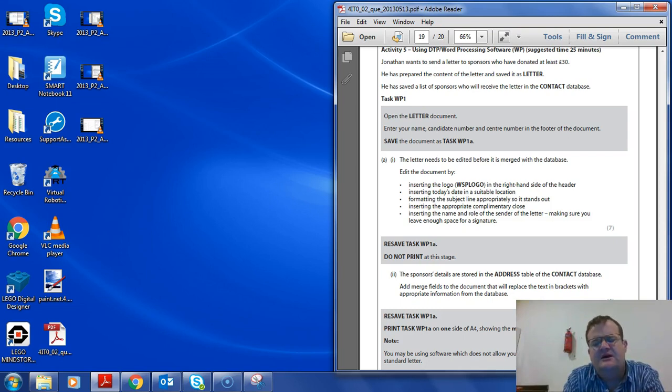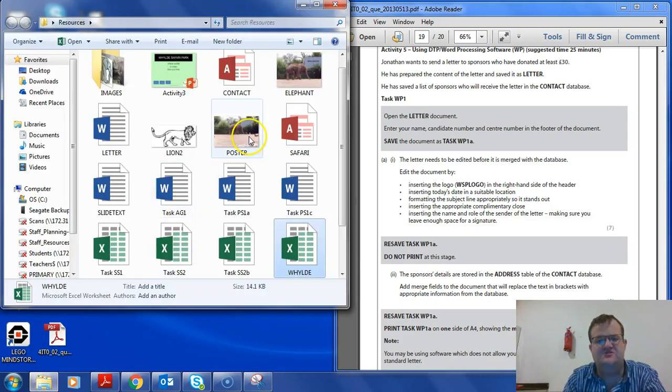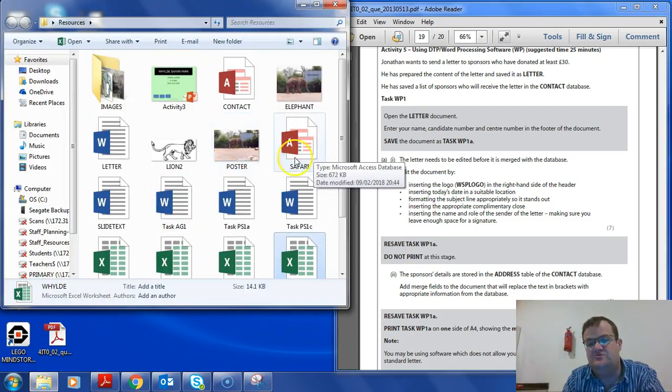IT paper. In Activity 5, you're being asked to use desktop publishing word processing software, basically Word, and it shouldn't take you that long. It should take you 25 minutes. Jonathan wants to send a letter to sponsors who have donated at least £30. He has prepared the content of the letter and saved it as letter. He has saved a list of sponsors who will receive the letter in the contact database. Now, this is important to notice. There are two databases. One you used earlier called Safari, this one now called Contact.